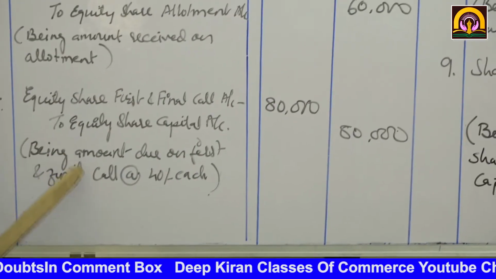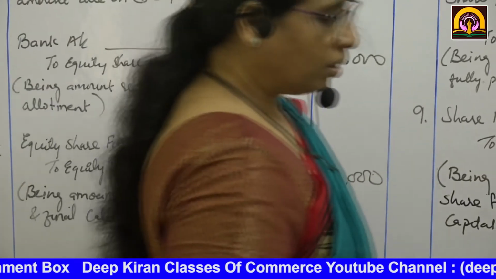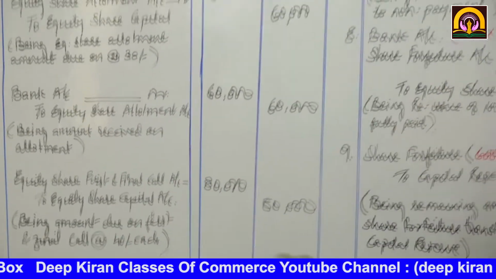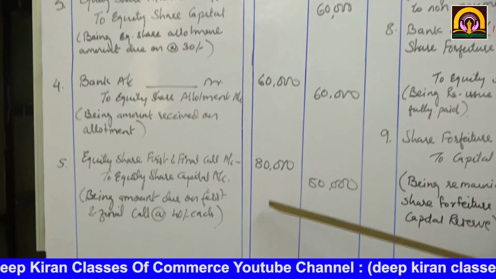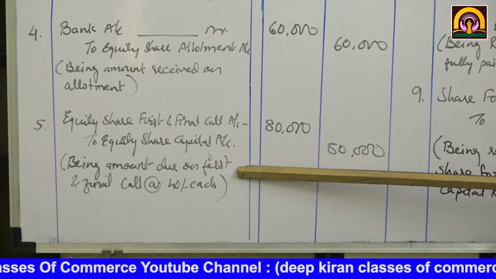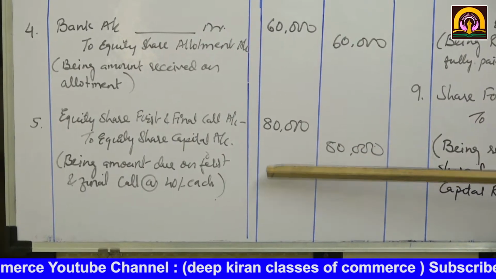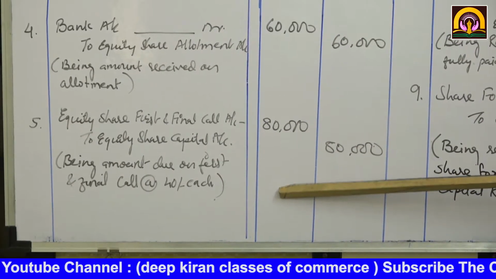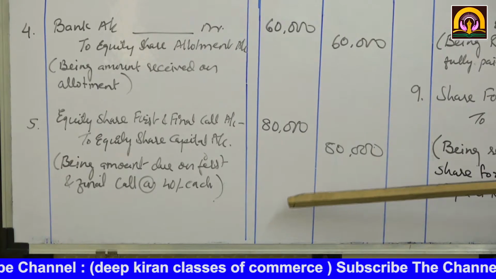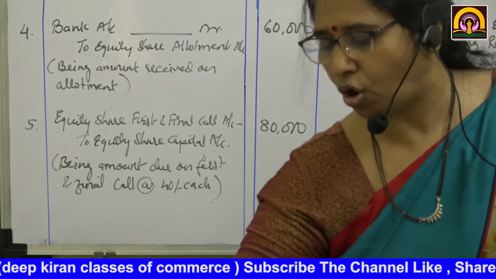So have you understood this? Now see, we have called for the last part, that is the first and final call. This was the due entry which we had called. But here what happened? The holder of 100 shares was unable to pay the amount of the first and final call.